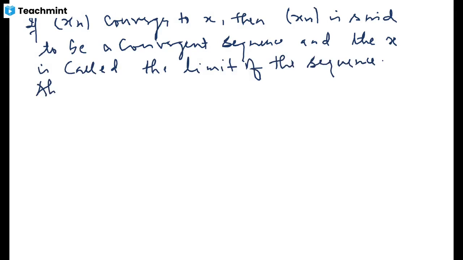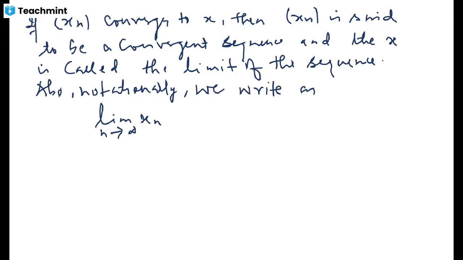Also, notationally, we write this convergence as limit as n goes to infinity of xn is equal to x, or we may say xn converges to x as n goes to infinity. So notationally, we will be reserving these limits, and this x is called the limit of the sequence. Okay, we have this thing.